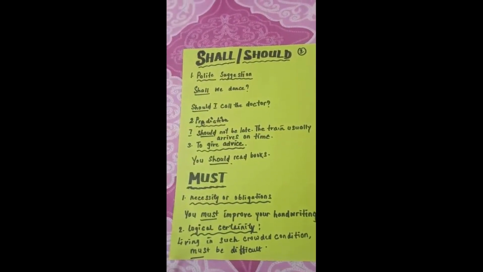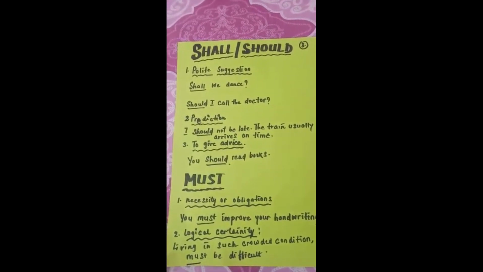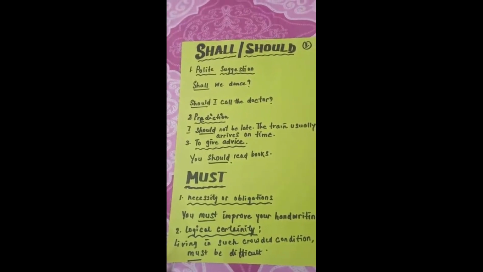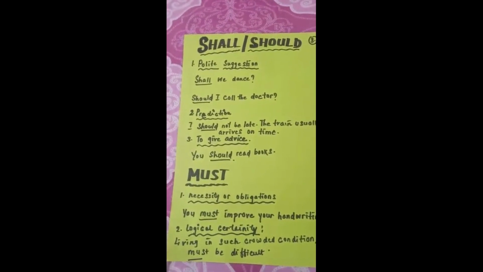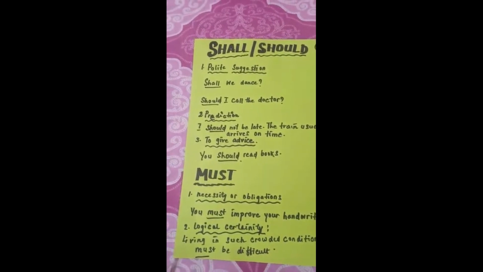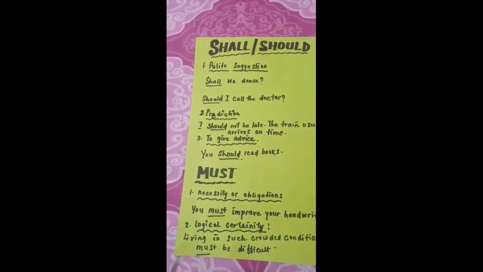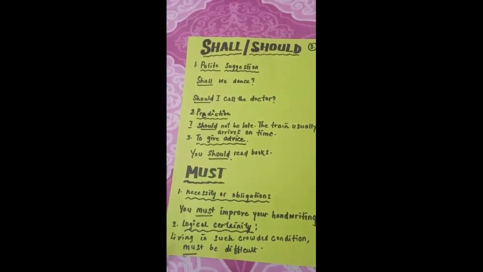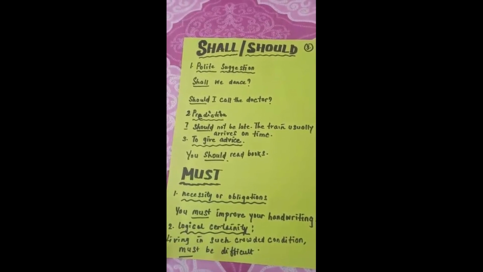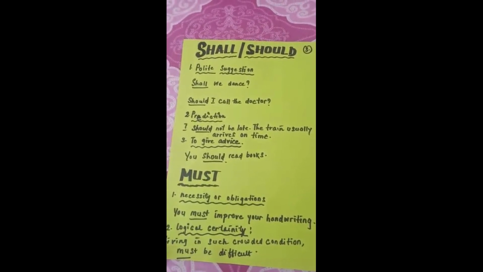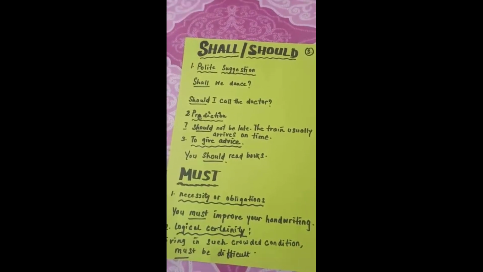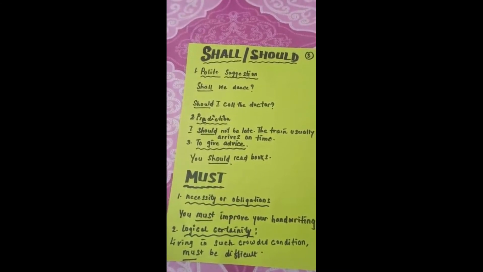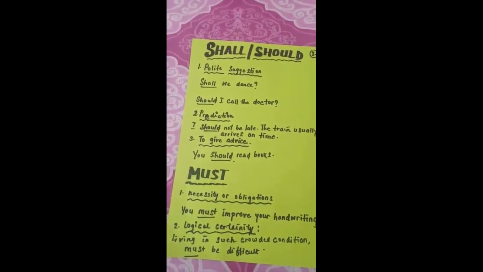Let us move to our next set of modals, that is shall and should. So when do we use shall and should? We use it to make a very polite suggestion. For example, see here, the first sentence, shall we dance? Suppose you ask your father, father, shall we dance? So he says yes, because he loves dancing. So it means when you are sure enough that the answer would be positive, that time we use shall.